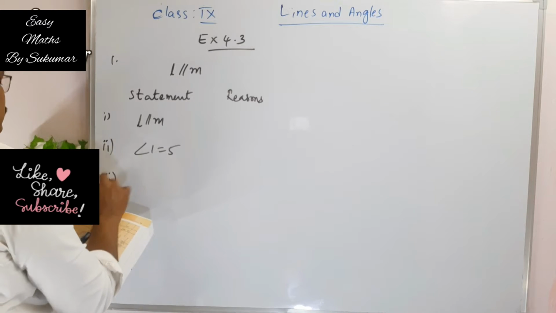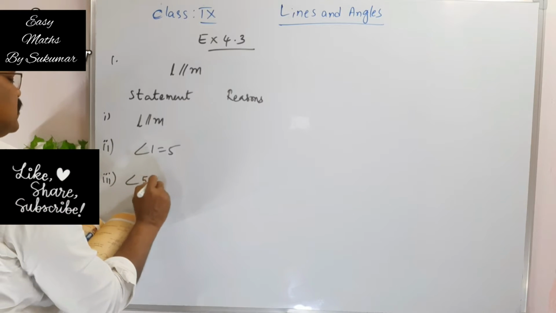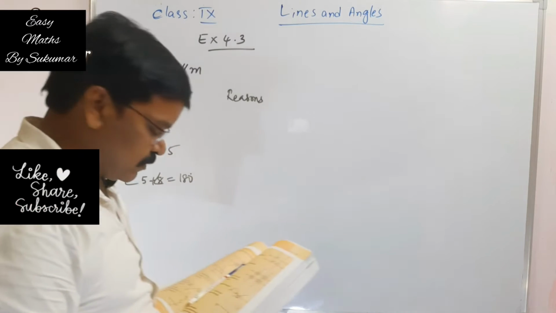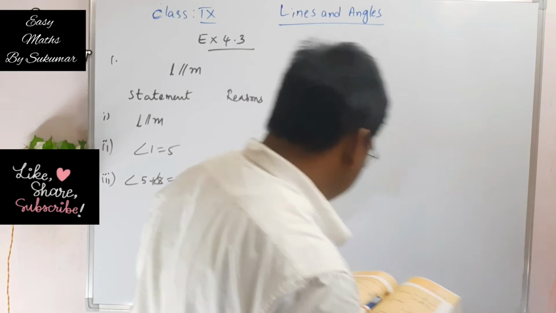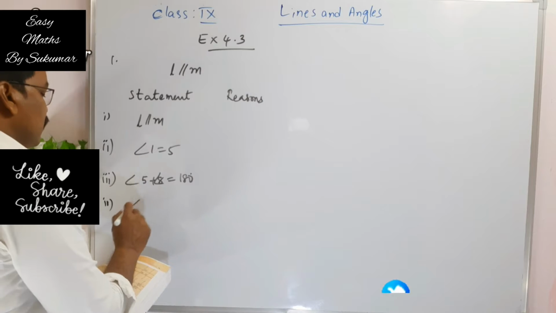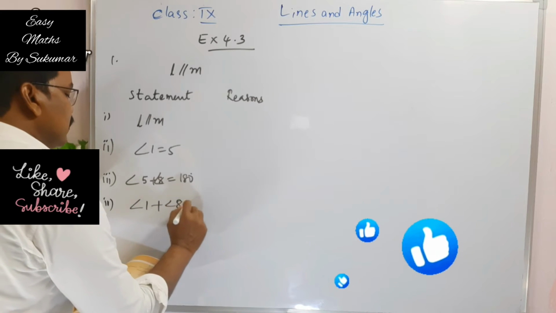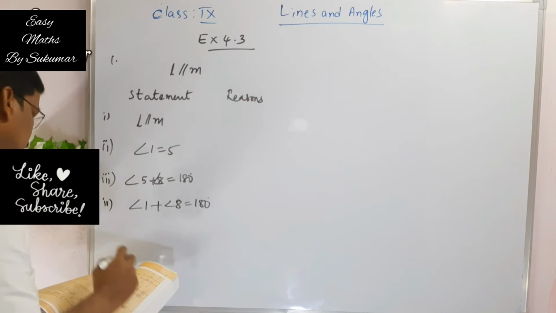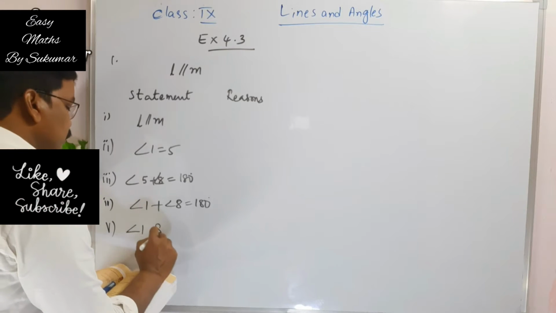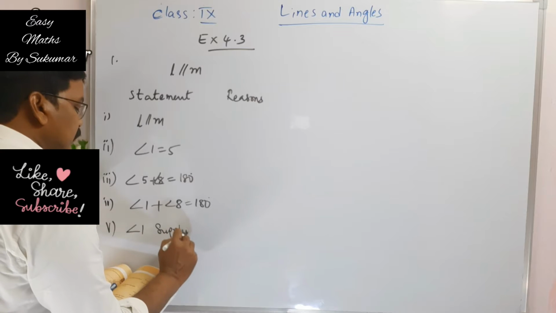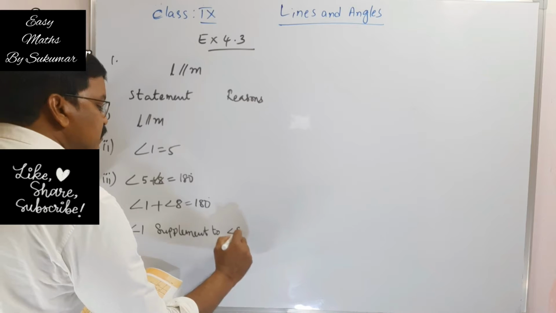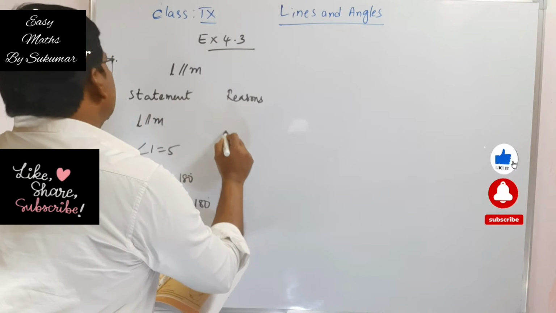Number 3 is angle 5 plus angle 8 is equal to 180 degrees. Number 4, angle 1 plus angle 8 is also 180 degrees. Fifth one, angle 1 is supplementary to angle 8. So we should write the reasons here.